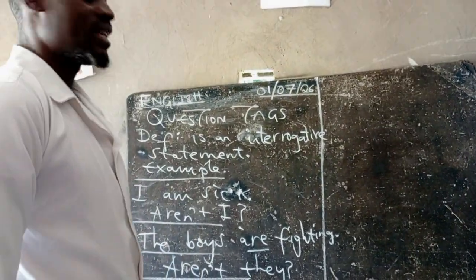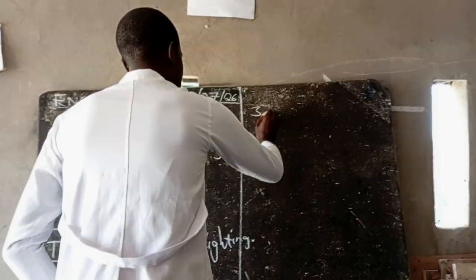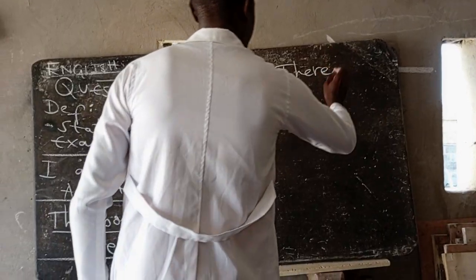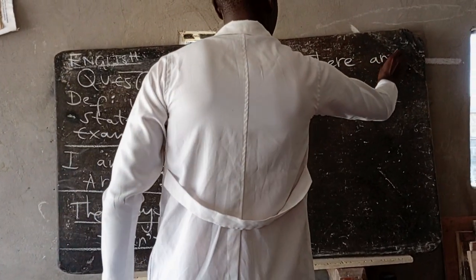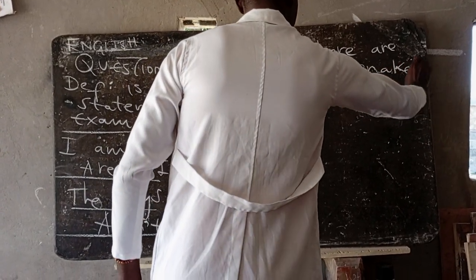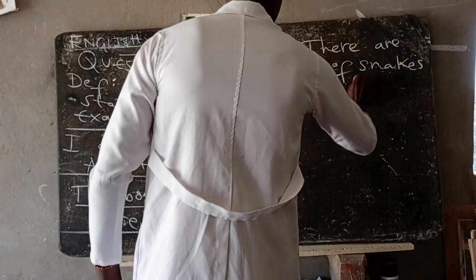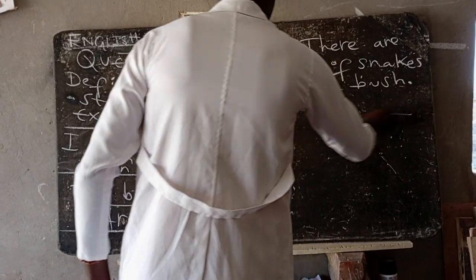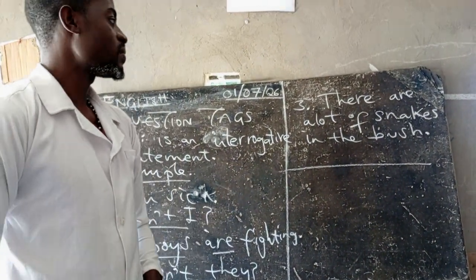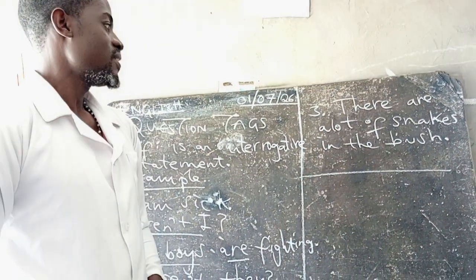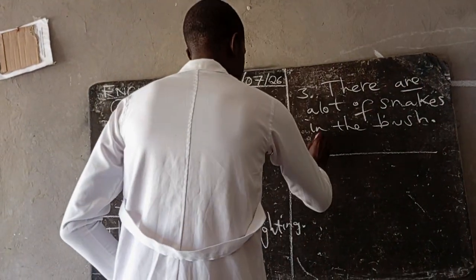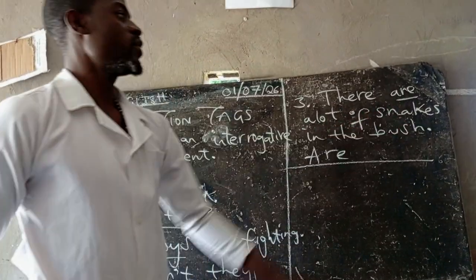Okay, let's look at example 3. This is an examination question. I saw it in an exam. There are a lot of snakes in the bush. As you can see, this statement is a positive statement. So, writing a question tag, we get the auxiliary verb first, and then ask yourself, is it positive or negative?